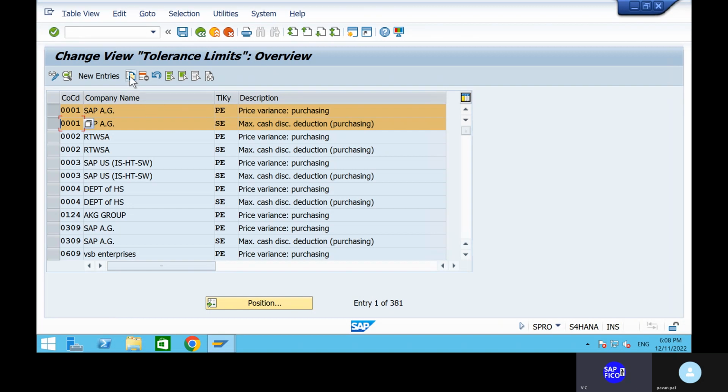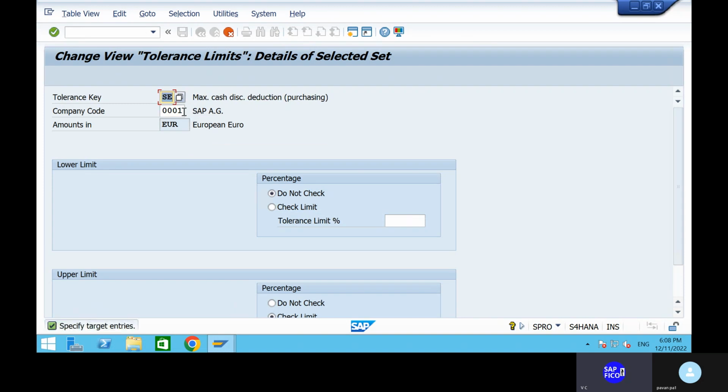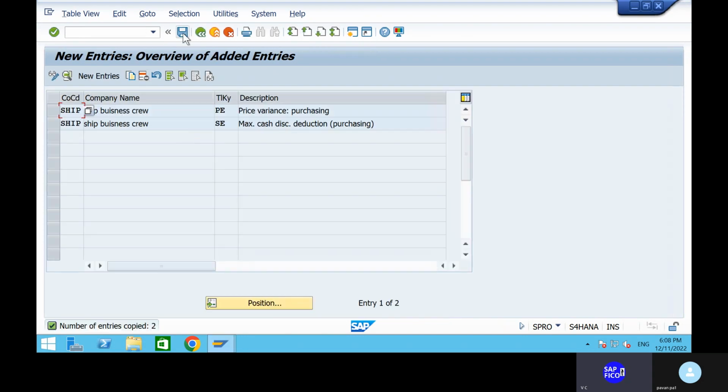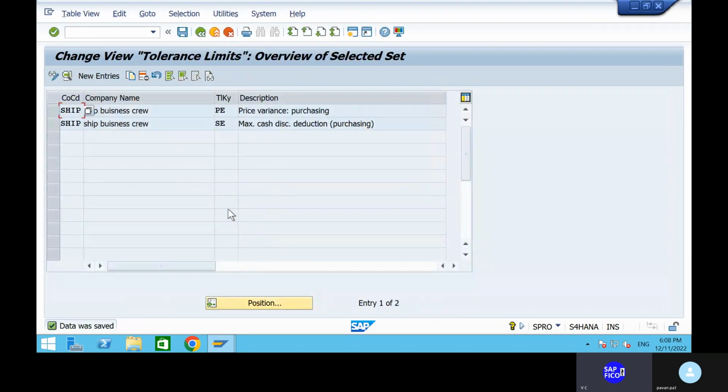So we are going to copy each and everything. Can you go to the copy as option? Okay, right. So can you give the company code? Click on the enter. Right, remove the company code and click on the enter. See, there will be some parameters in the particular tolerance limits. Okay, see, whatever the tolerance limits that you have given in FI user interfaces and all, you need to maintain the tolerance limits for the companies. I mean, in FI to MM integrations, that is the most important thing right now we have.